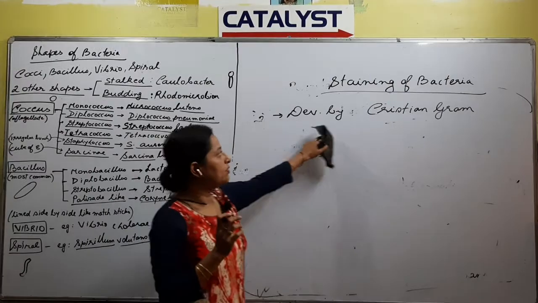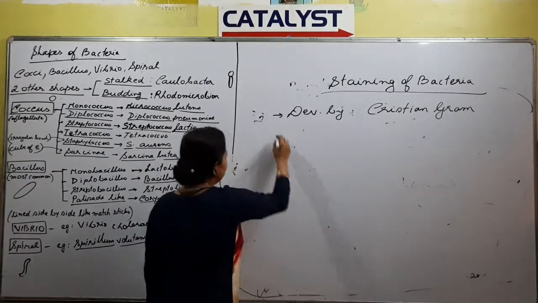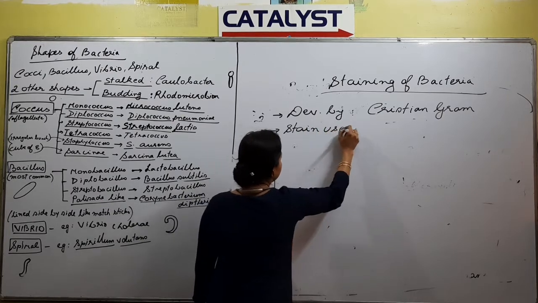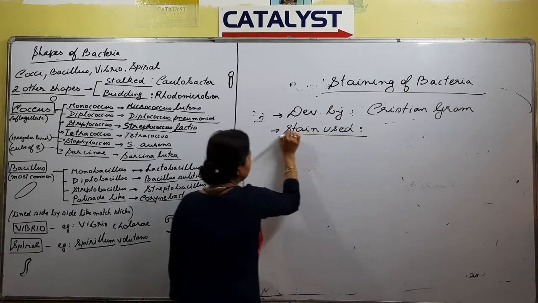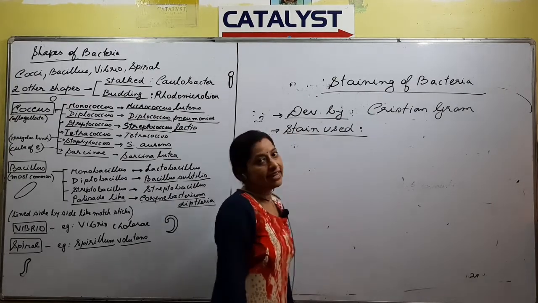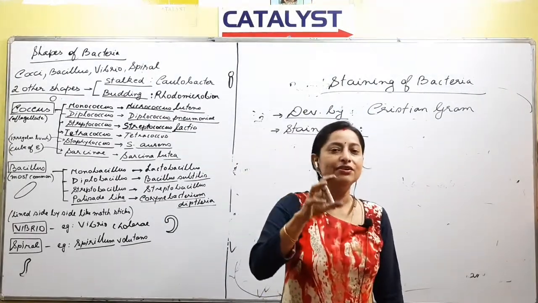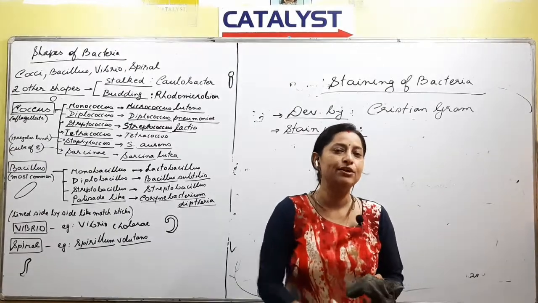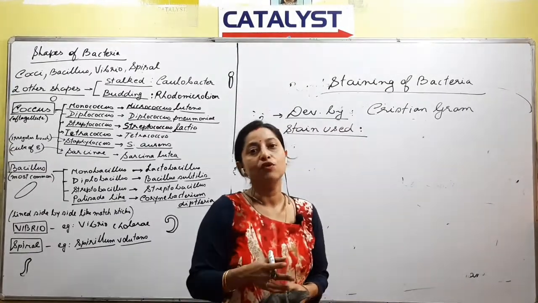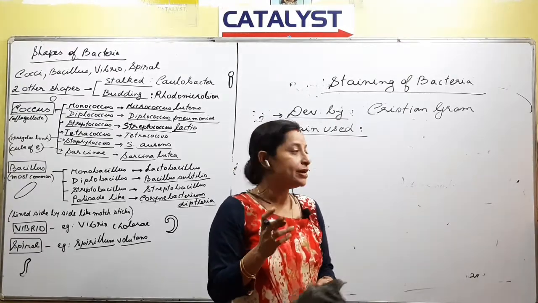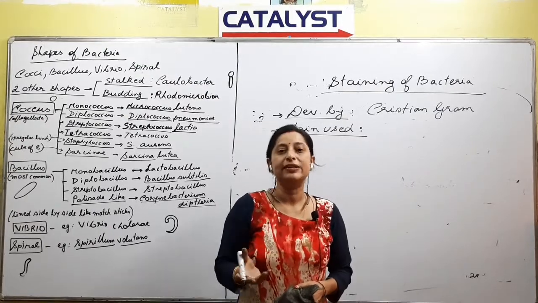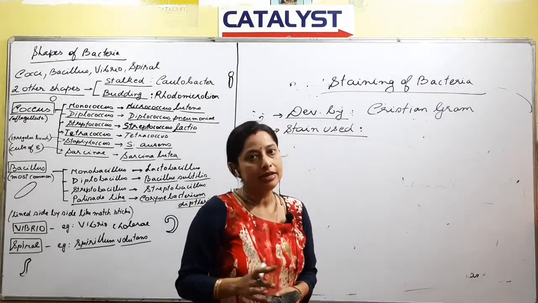When you color the bacteria, under the microscope you will see it more clearly. That is the reason why we go for staining. Second, because of staining, we know which bacteria is gram positive and which bacteria is gram negative. Is the point understood?